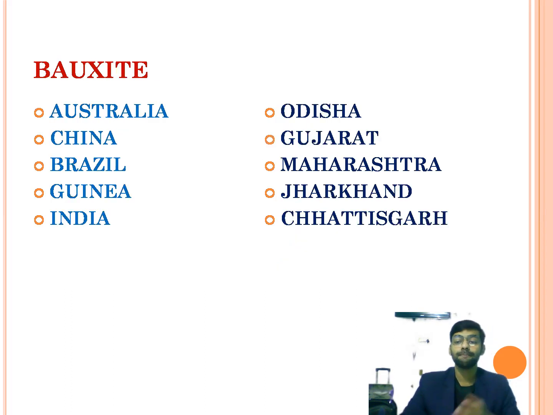The third thing will be bauxite. Bauxite is also known as the ore of aluminium. Australia, China, Brazil, Guinea, and India are the leading producers of bauxite. And in India, we can see bauxite in Odisha, Gujarat, Maharashtra, Jharkhand, and Chhattisgarh.